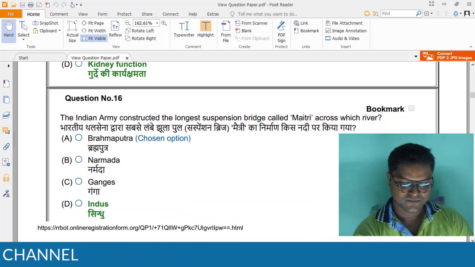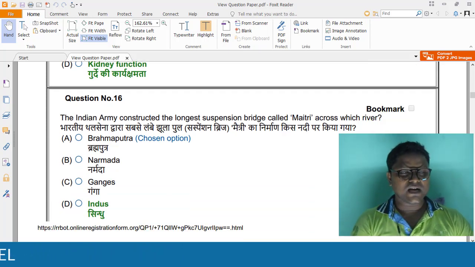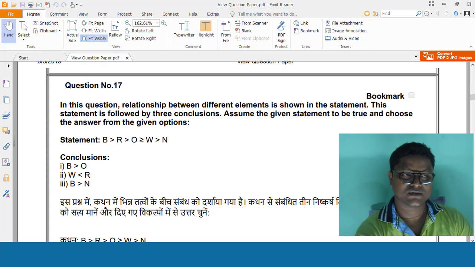Question number 16. The Indian Army constructed the longest suspension bridge called Maitri Bridge along the river dash. So the answer will be Indus. The D option is the answer.